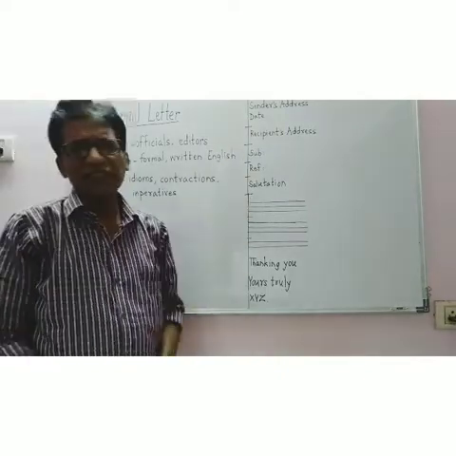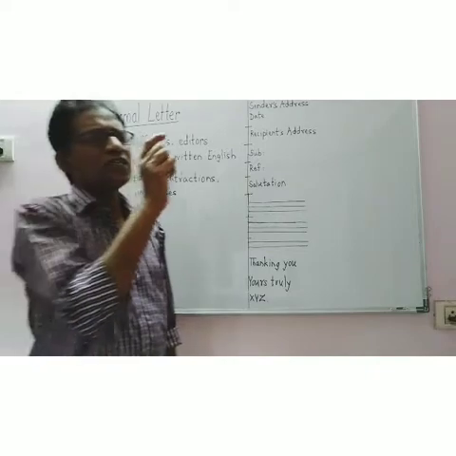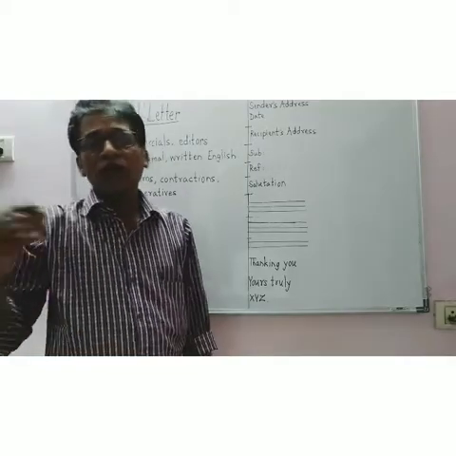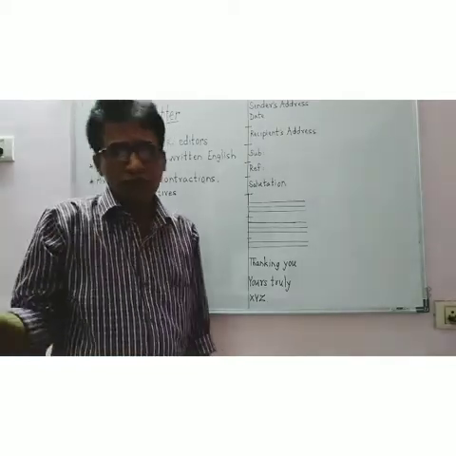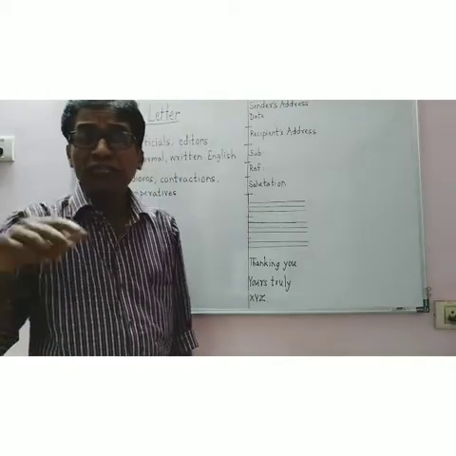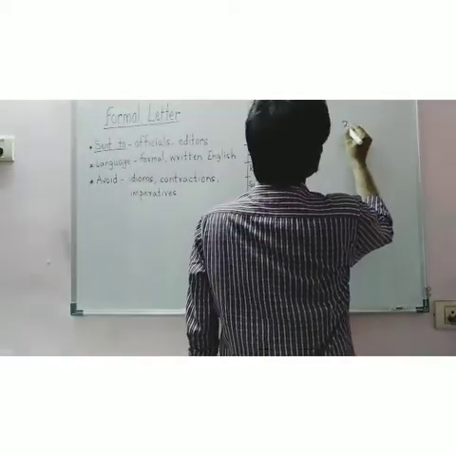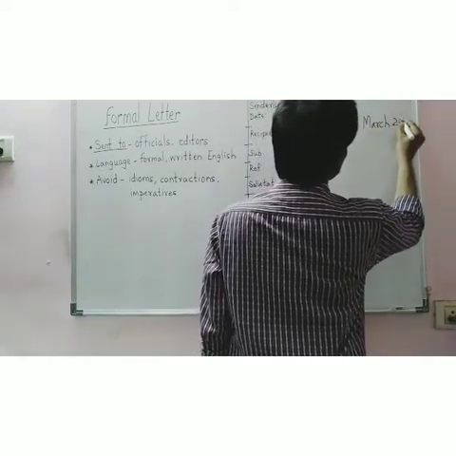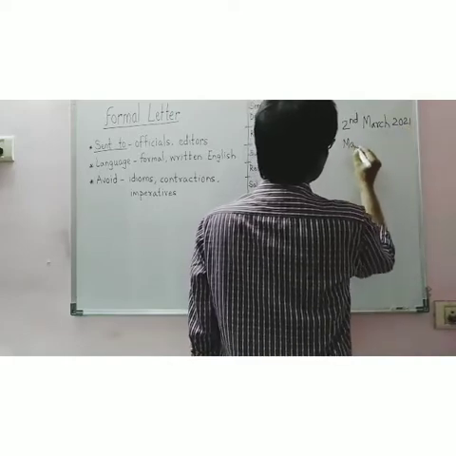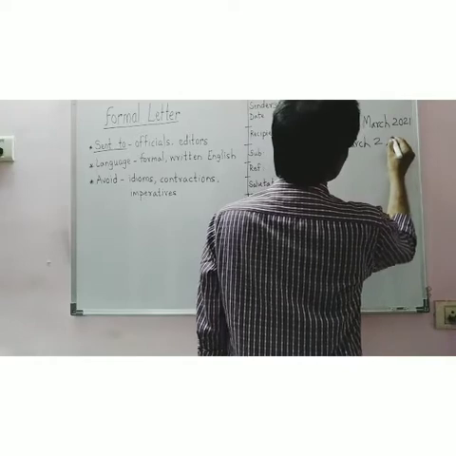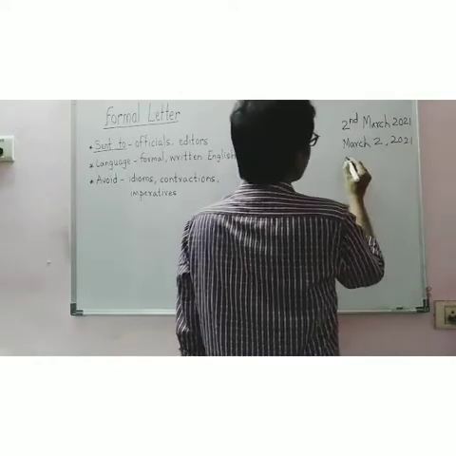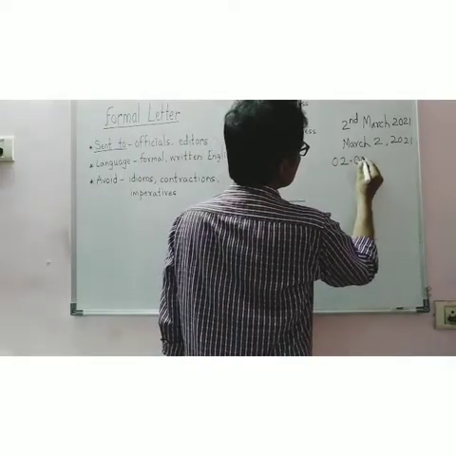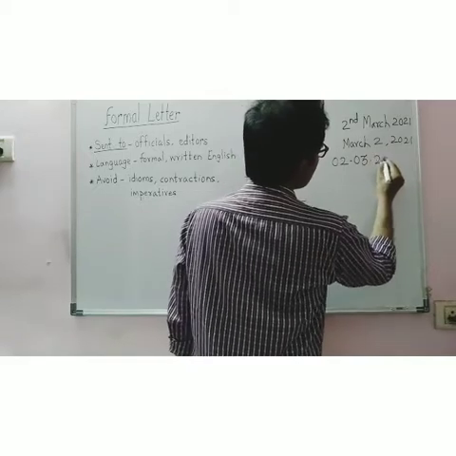Date can be written in any way. For example, you can write the date first and then the month and then the year, like 2nd March 2021, or March 2 2021. Like here I will write 2nd March 2021, or you can write March 2 2021. Some people use this also, 2 3 2021.